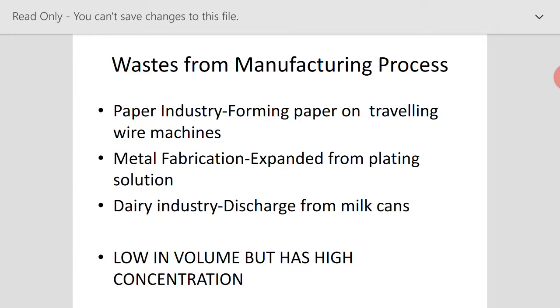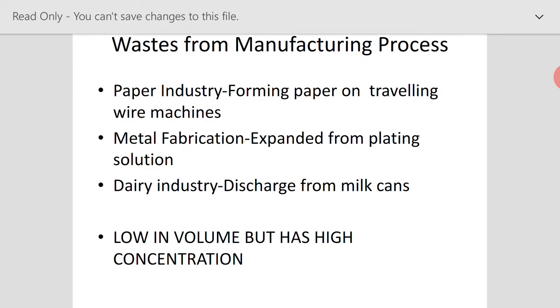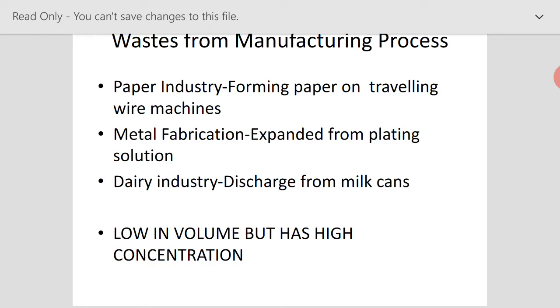Similarly, in metal fabrication units, we can remove the water coming from the plating solution, because this wastewater consists of copper, nickel, or whatever metals are used in plating. Such wastewater can be removed separately from the manufacturing process, and we can recover some useful products from this plating solution. Then we can subject it to treatment. So there is a dual advantage in this. We get useful recovery products, and the treatment is also efficient and easy when we treat only a small volume of water.